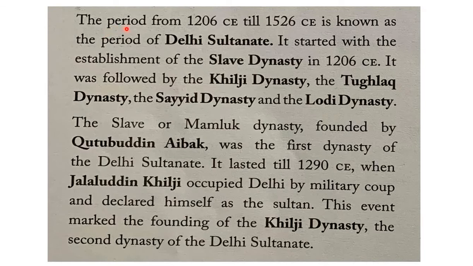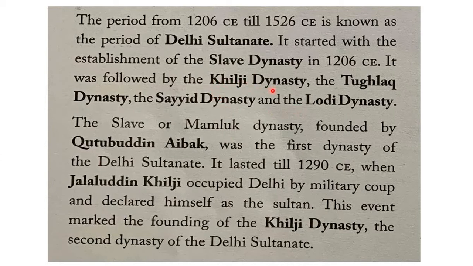The period from 1206 CE to 1526 CE is known as the period of Delhi Sultanate. The major dynasties that ruled the Delhi Sultanate were the Slave Dynasty, Khilji Dynasty, Tughlaq Dynasty, Sayyid Dynasty, and Lodi Dynasty.